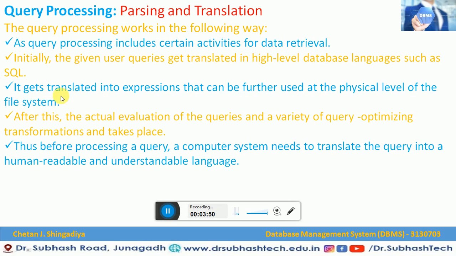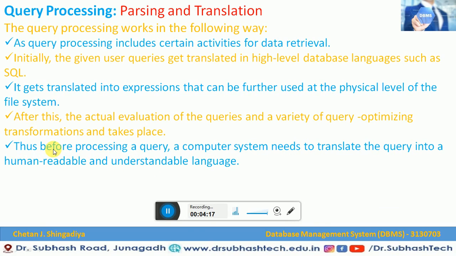So next step is what? After the forming of SQL, it is translated into an expression, and that can be further used at the physical level of the file system. After this, the actual evaluation of the queries and the variety of query optimization transformations will take place. Thus, before processing of a query, the computer system needs to translate a query into a human readable and understandable language.